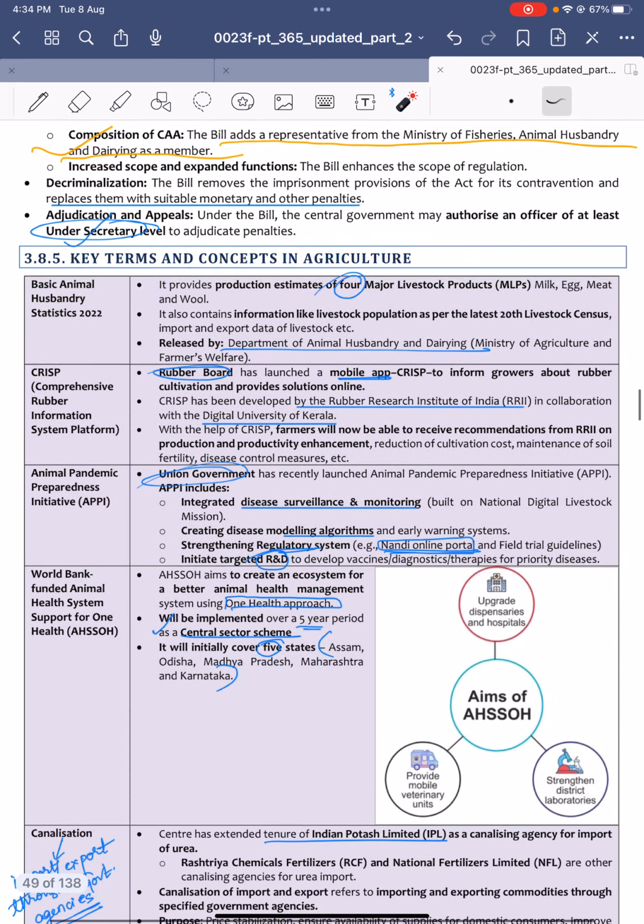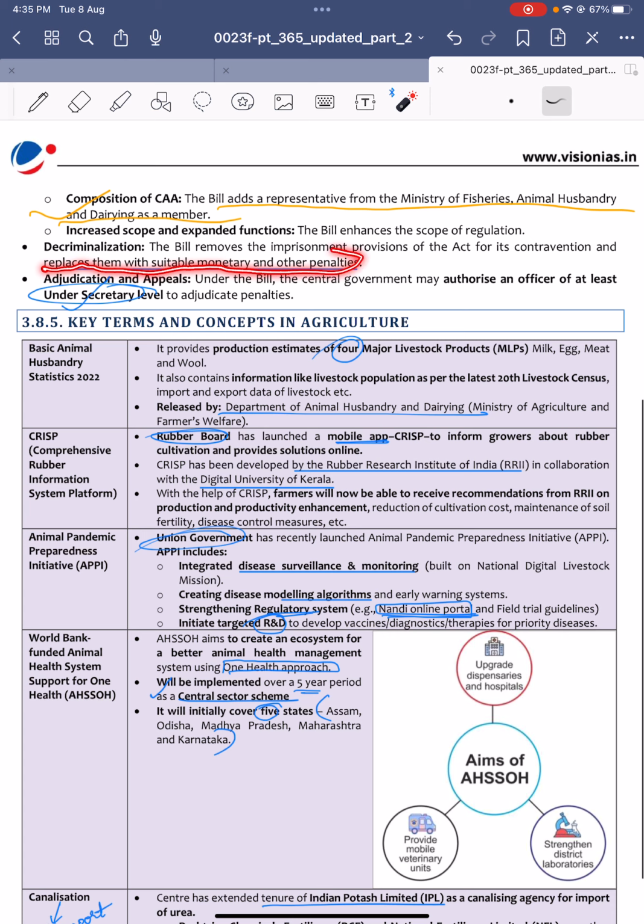Decriminalization, we also just now have seen that it has decriminalized a few offenses, right? So what are those decriminalized? It replaces them with monetary and other penalties. Adjudication and appeals is authorized. Government may authorize an officer of at least under secretary level, okay, to adjudicate penalties. So for penalties and all those, a government officer of at least under secretary level is responsible, okay, is in charge of that.